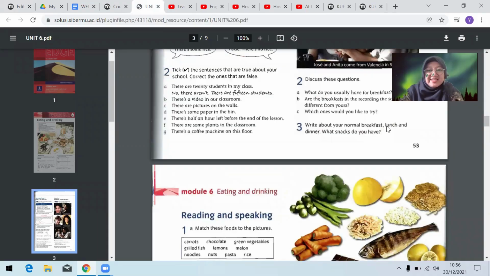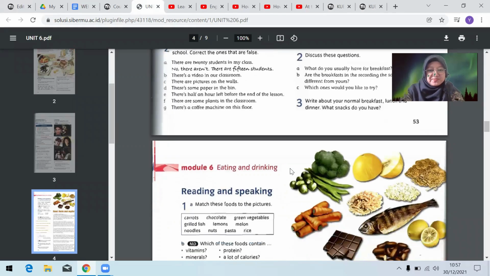All right. And then the next one, I also ask you to write your breakfast. I give you the example how to write or how to tell the breakfast, lunch, and dinner. And also what's the snack you have in your daily life. So that's the second question for your quiz. You have to write about your daily meal, from breakfast, lunch, and also dinner.